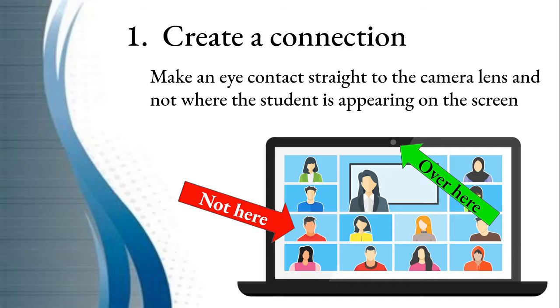But when you are talking to a particular person, you should not talk looking directly into the picture or the place where the person is appearing on the screen. Instead, you need to look right here onto the camera. That is where you keep direct contact with the students. So, your eye contact should be straight to the camera lens and not where the student is appearing on the screen.